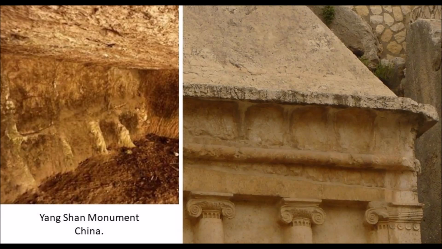Here is another scoop mark you can find at Yangshan Monument in China. I don't think Chinese chiseled the walls and removed the chisel marks and coincidentally looks like the one in Jerusalem. What are the odds that Chinese and Jews were interested in shaping bedrock with chisels and had the same unfinished appearance?